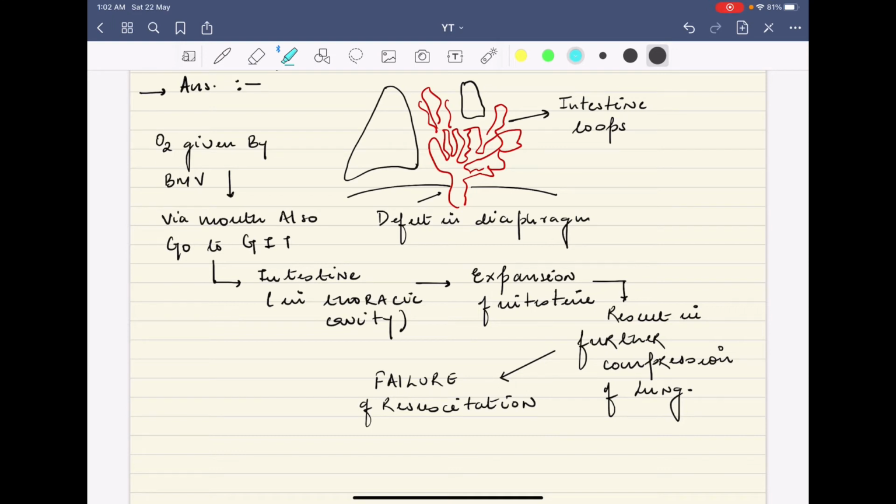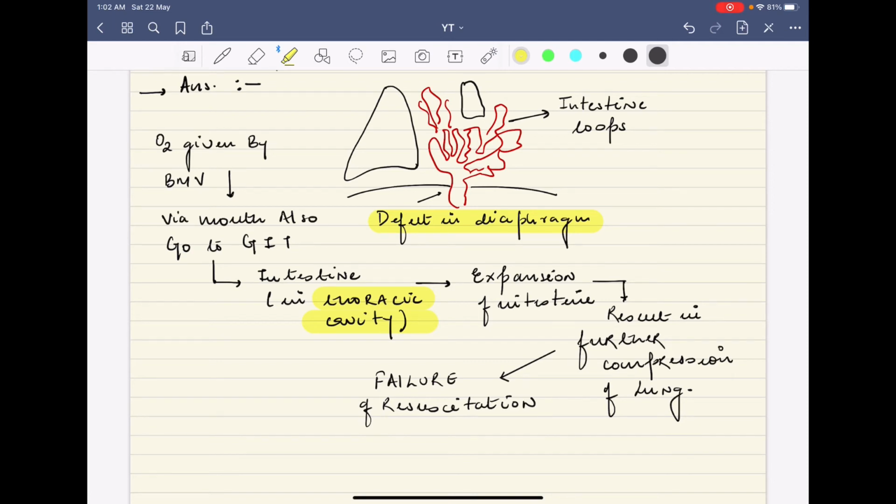But the main point here is that the intestines are not situated in the abdomen, they are situated in the thoracic cavity. So remember this, in congenital diaphragmatic hernia there is a defect in the diaphragm, so the intestines are sitting in the thoracic cavity.